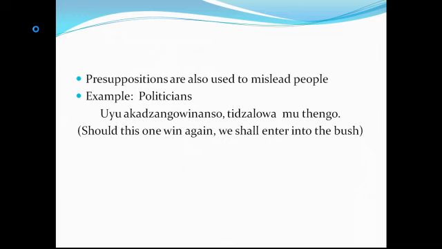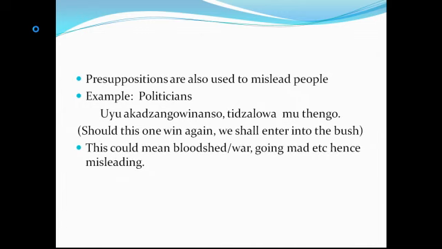Well, there may be two meanings here. Uyakadzango winaso tidzalowa mutengo would mean a war. You're going to the bush to start a fight. In some instances, this might not mean a war at all. This might mean literally, should this one win again, I'll run away into the bushes and maybe live there and maybe die there. So, as we're saying, this could mean bloodshed, as in war, or kulowa ntengo might also mean running mad, or kulowa ntengo might mean literally running away into the bushes to stay there forever.